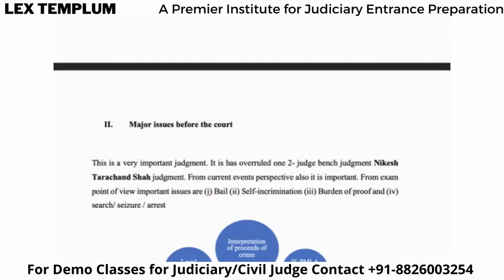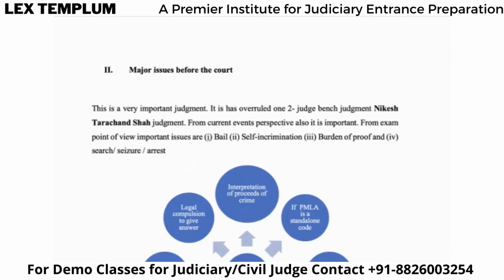There's no index like you find in most of the cases, especially Justice Chandrachud's judgments. At least they formulate certain issues in the beginning of the case, right? They hear the petitioners and respondents, and then they formulate the issues. But in this case, they did not formulate any issue at all. So it became a little difficult to find out what were the issues before the court. So the major issues before the court were majorly four. They related to bail, self-incrimination, burden of proof, and search, seizure, and arrest.